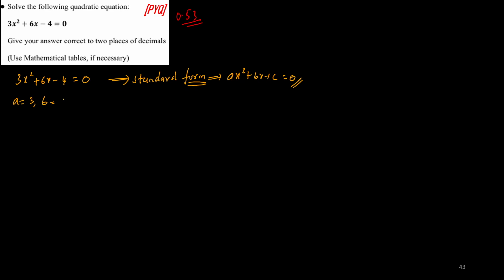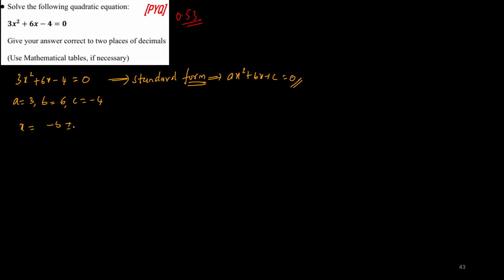So now those who are not getting how to solve it, concentrate over here. See here, 3x square plus 6x minus 4 equal to 0. First of all, you need to check whether it is in the standard form or not. What is the standard form? ax square plus bx plus c equal to 0. So this is the standard form. Here a is 3, b is 6 and c is minus 4.